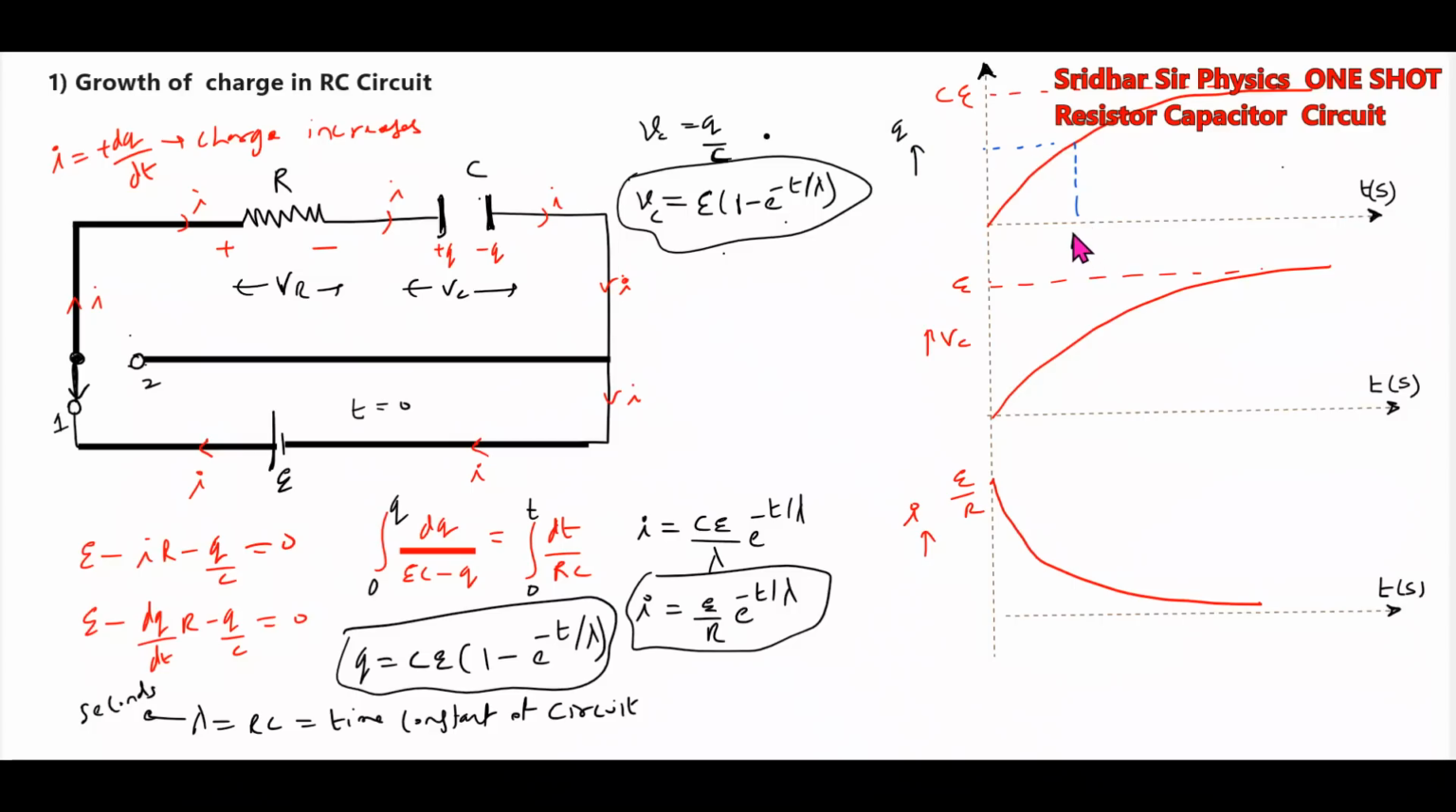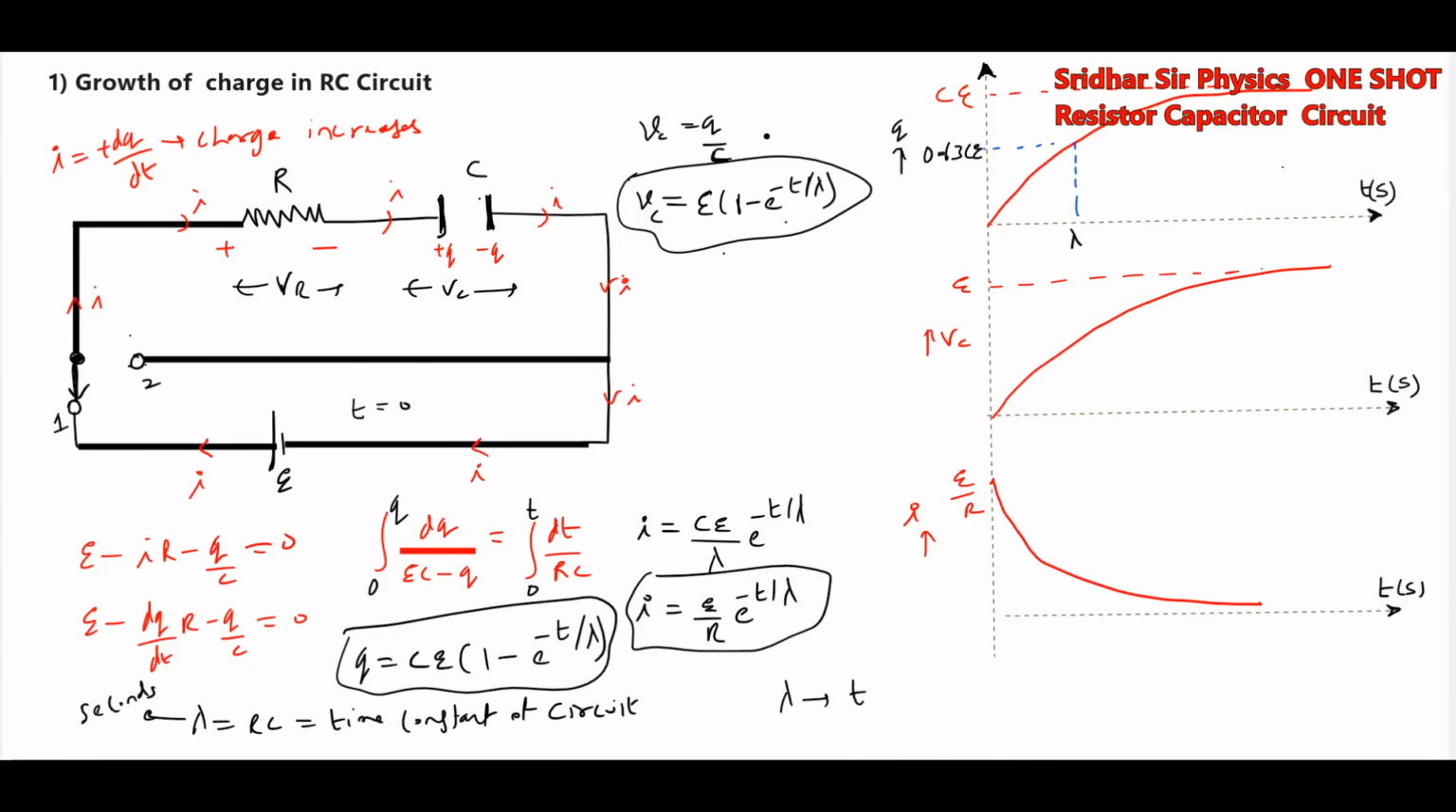So this is the 1 lambda. Time taken for the charge to become 63% of final value. I don't have place, I'll write like this. 63% of time taken. How do you define the time constant?